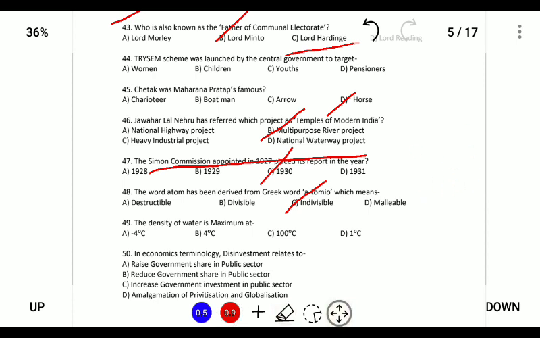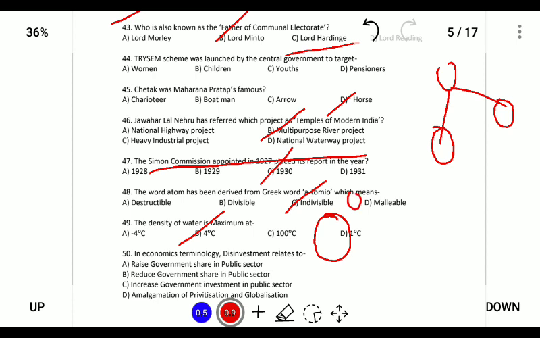Next, the density of water is maximum. So the density of water is maximum at 4 degrees Celsius. So density of water increases when the molecular structure of the water changes. So when water shifts its temperature from 0 to 4 degrees Celsius, there's a change in the molecular structure.